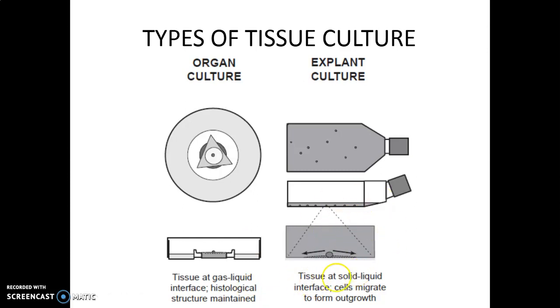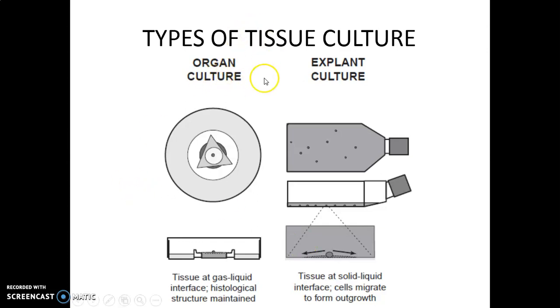The cells from the piece of tissue migrate and form a monolayer. Once the monolayer is formed, these cells are separated using trypsin and transferred to a new culture flask.